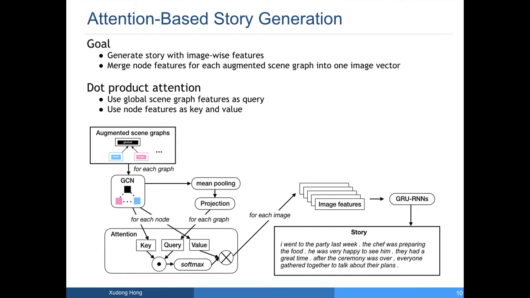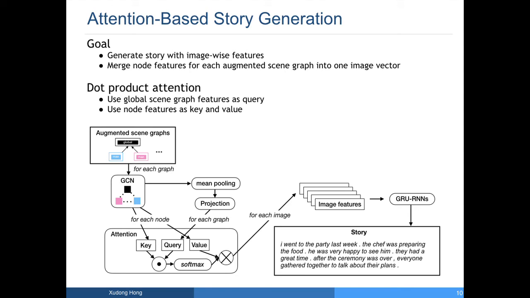Our last goal is to generate a story with image-wise features. To obtain these features from the scene graph embeddings, we need to merge node features into one global vector for each scene graph. We propose to use a dot product attention mechanism, which uses mean pool global features as the query and the node features as the key and the value.